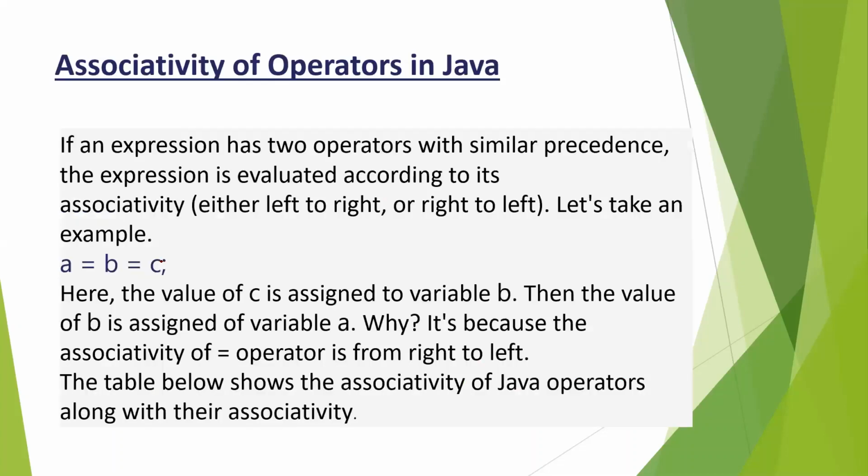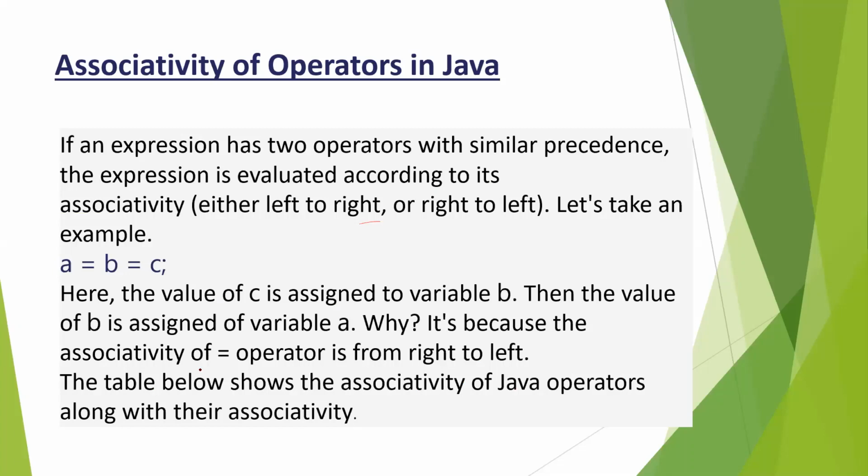Next comes the associativity of the operator, the direction in which it has to be calculated, either from left to right or right to left. If two operators have similar precedence, the expression is evaluated according to associativity. Here is an example, A = B = C. The value of C is assigned to the variable B, and the value of B is assigned to A.